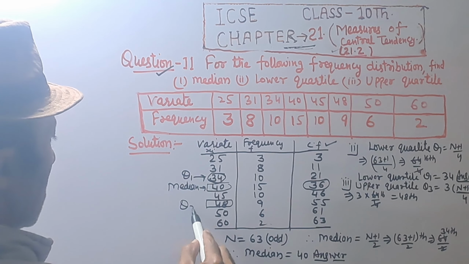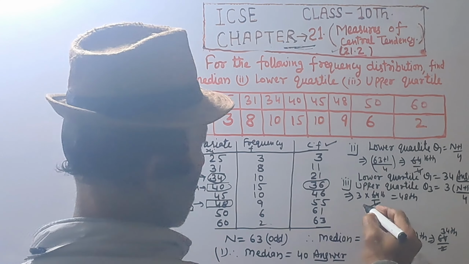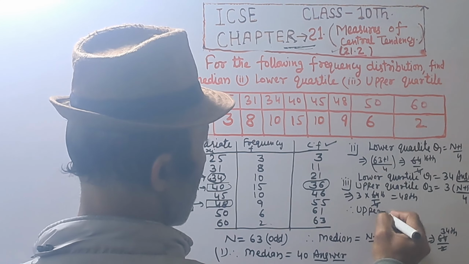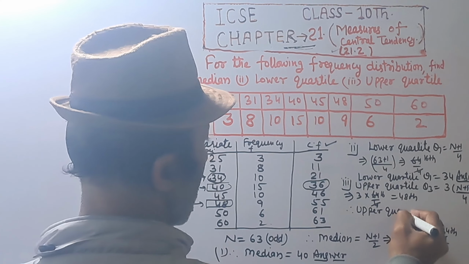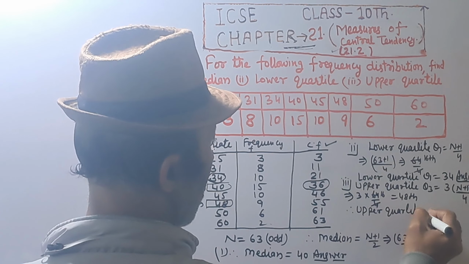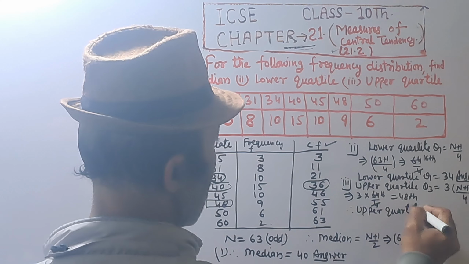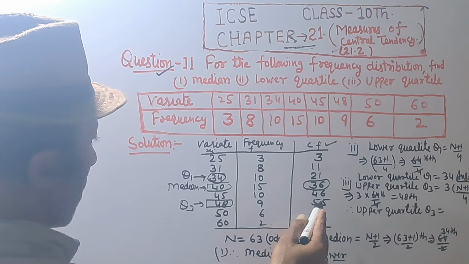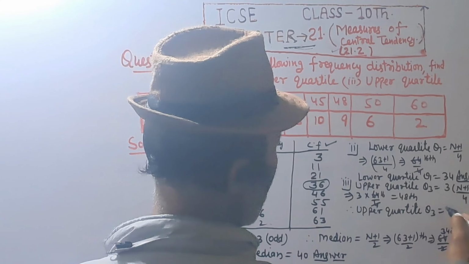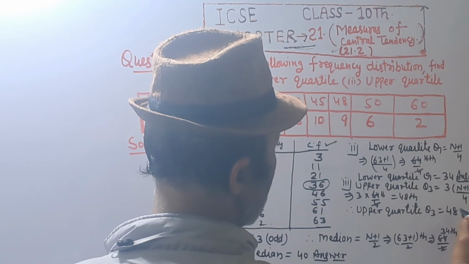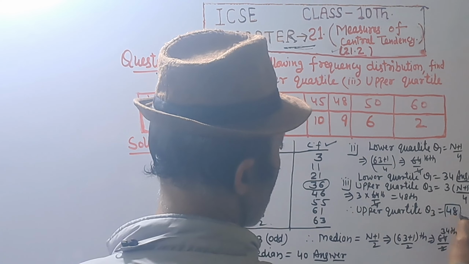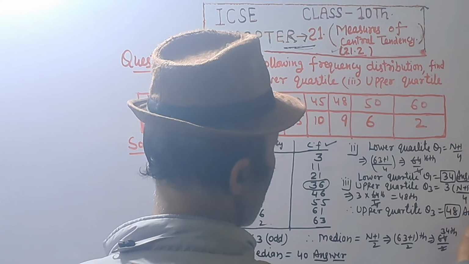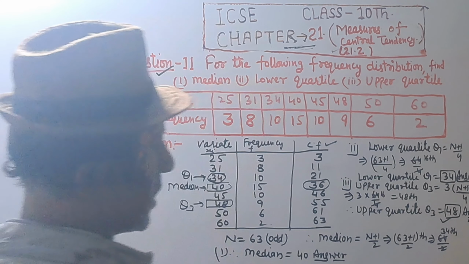So Q3, upper quartile Q3 equal to 48, answer.